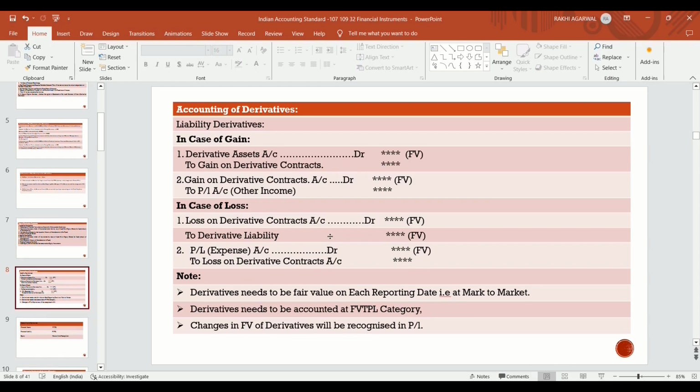Change in fair value of the derivative will be recognized in P&L. Like we discussed, for derivative transactions and any asset held for trading, the assets, liabilities or equities are routed through fair value through profit and loss.